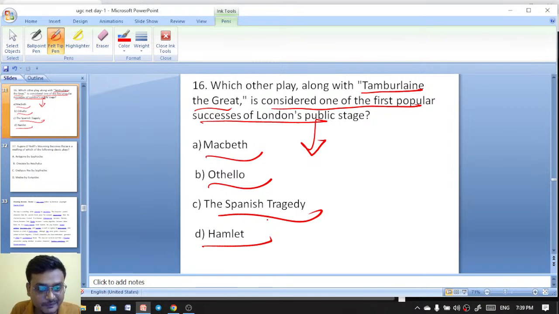Macbeth, Othello, the Spanish Tragedy, or Hamlet. It was by the contemporary Thomas Kyd. So what would be the right answer here? It is The Spanish Tragedy, isn't it? The Spanish Tragedy is the right answer. Okay. Next question.